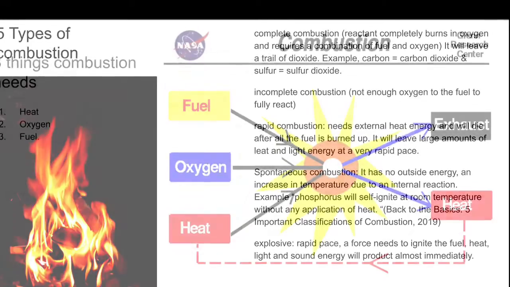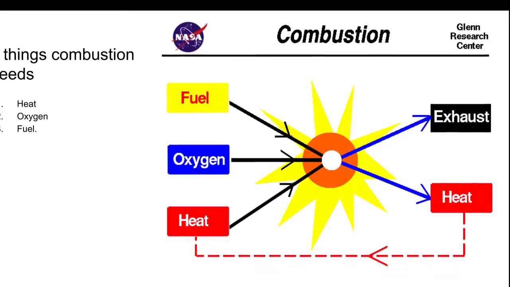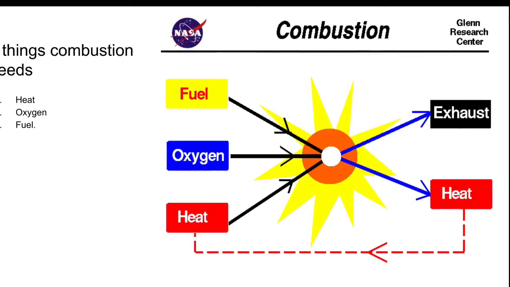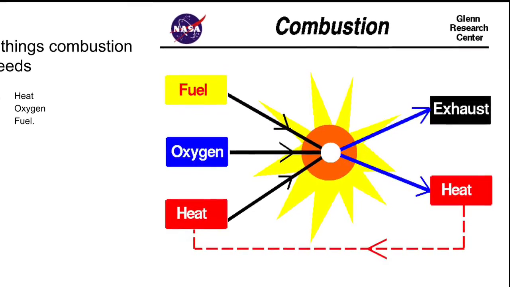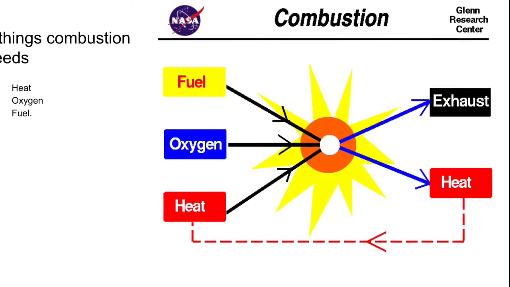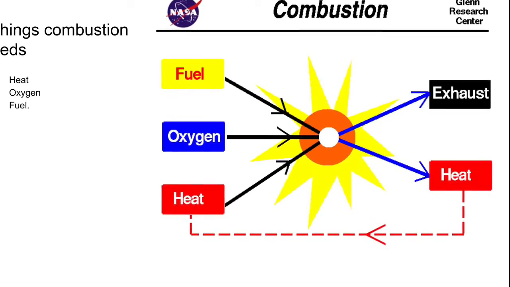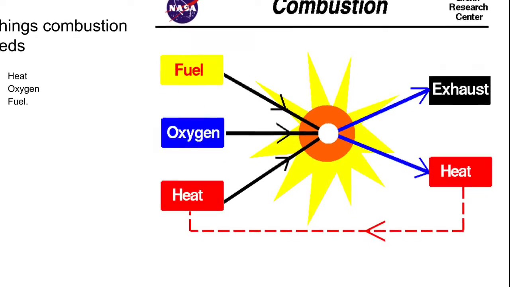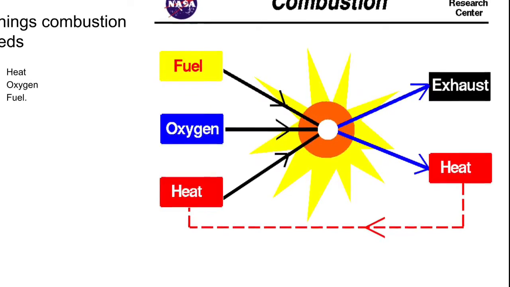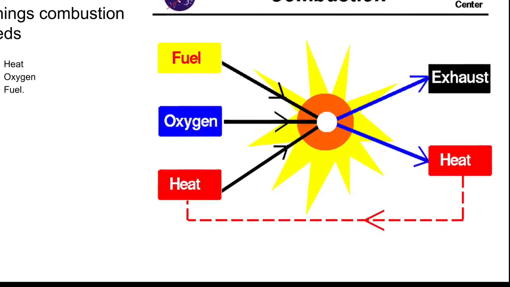The three things that combustion needs are heat, oxygen, and fuel. As you see here, it needs fuel, heat, and oxygen to enter the reaction. It will release exhaust and heat, and the heat will enter back into the reaction again and again. We see how the main property of this reaction is that it reacts quickly with oxygen.